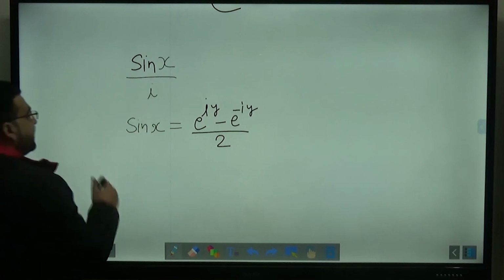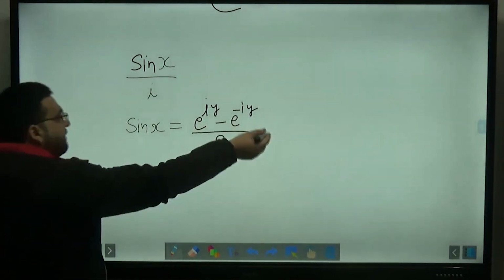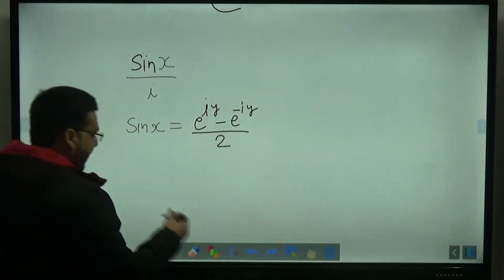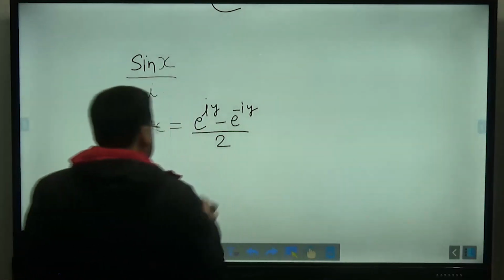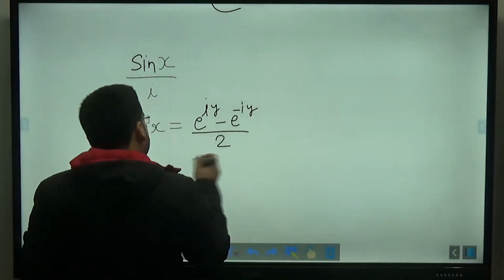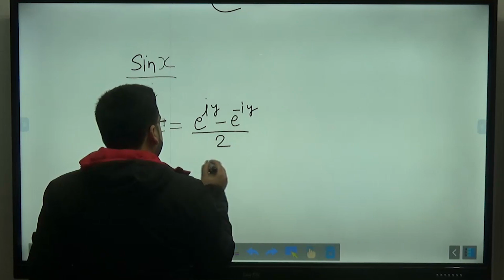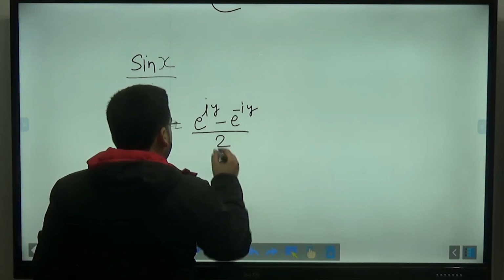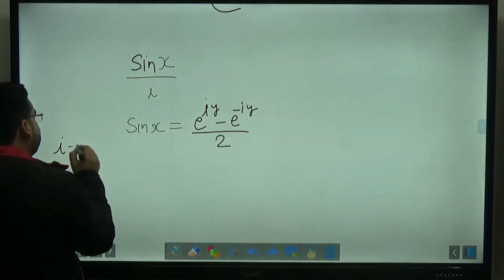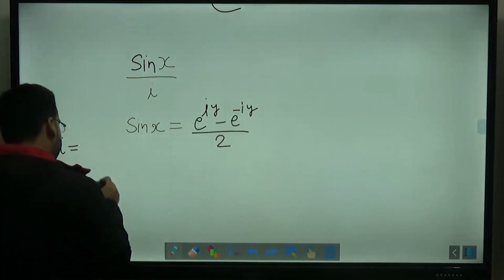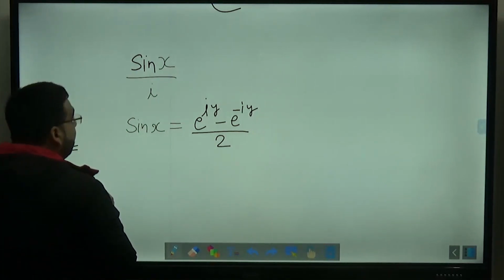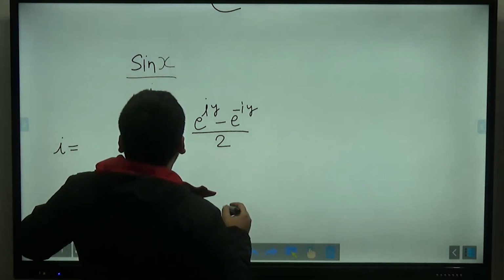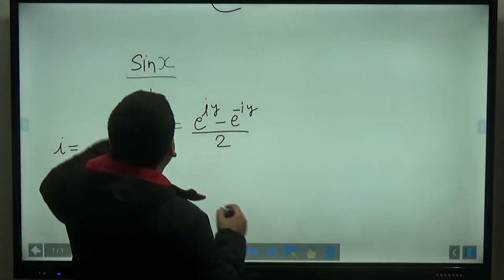Okay, and what is this i? You can also expand it. This i can be written as e raised to the power i theta.